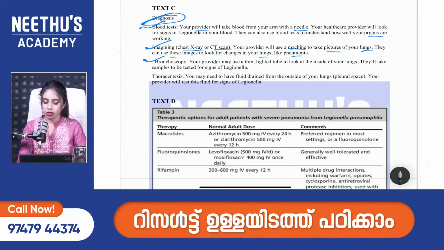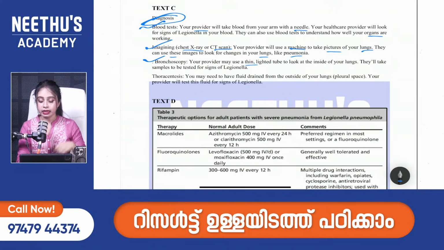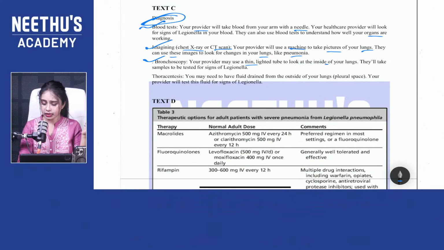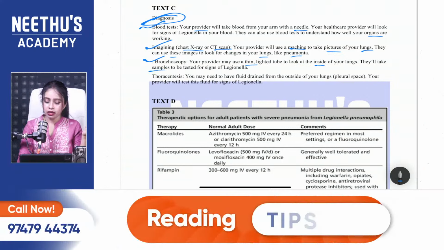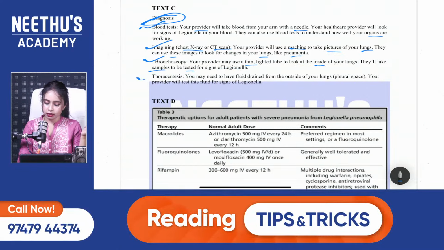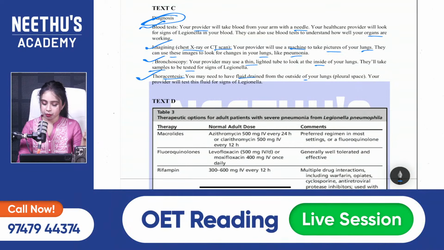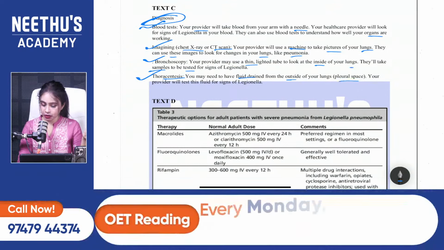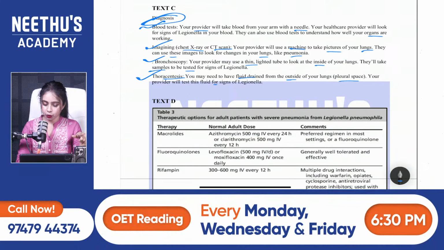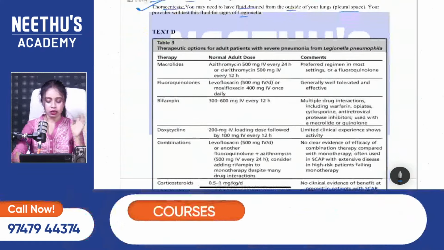Then bronchoscopy is there. Your provider uses a thin lighted tube to look at the inside of your lungs. They will take samples, to be tested for signs of Legionella. Then thoracentesis is there. You may need to have fluid drained from the outside of your lungs, that is pleural space. Your provider will test this fluid for signs of Legionella. Then we have a table.